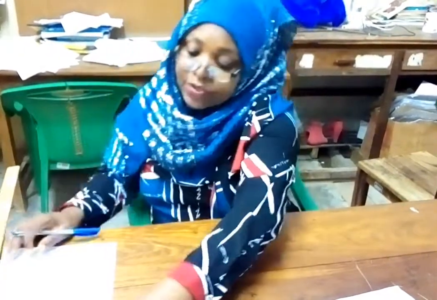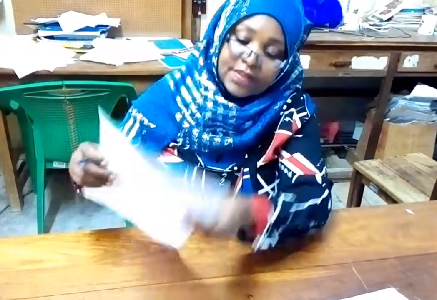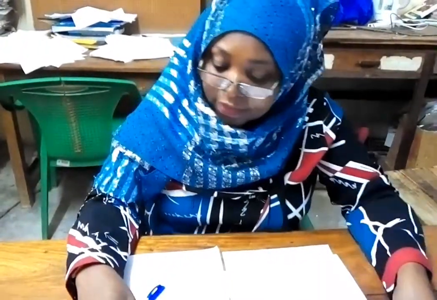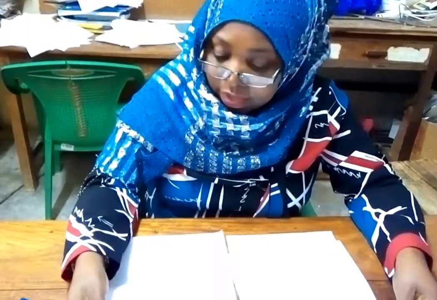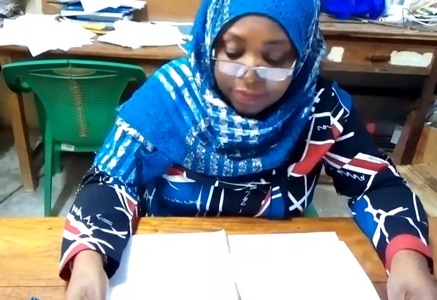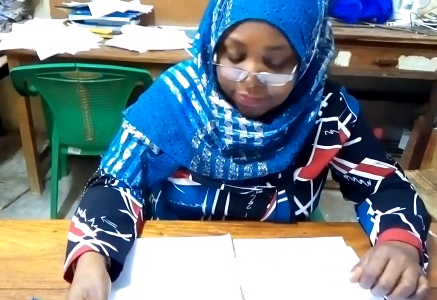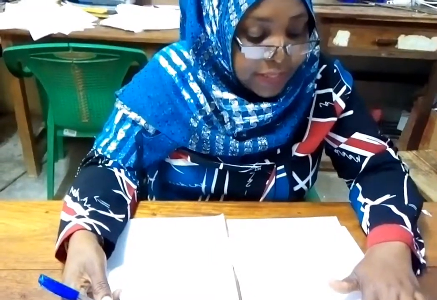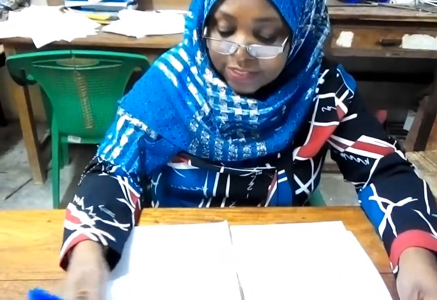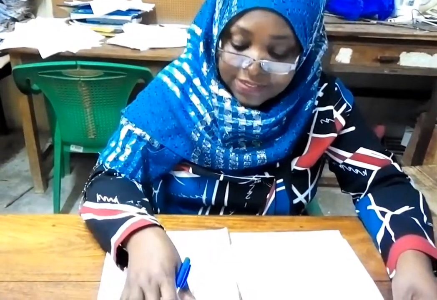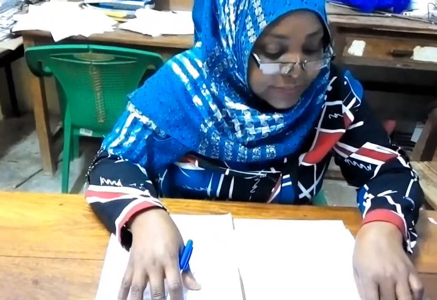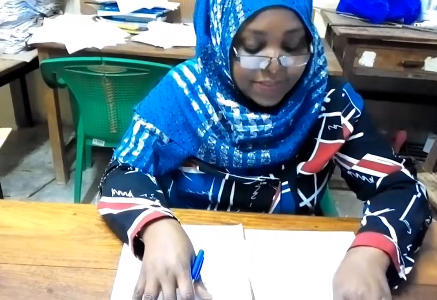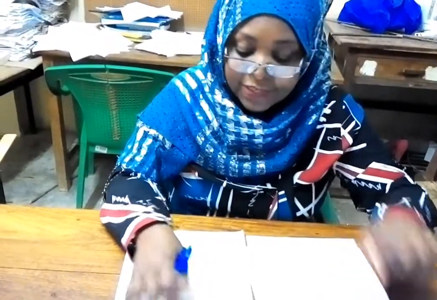I'm going to make a data analysis and then answer the questions that follow. According to my data, I was finding 1 over I, the reciprocal of I. And the question says to tabulate your results including the value of 1 over I. So this is my table of results. From this table, the question says to plot the graph of 1 over I versus L, hence determine the slope and the value of the 1 over I intercept.